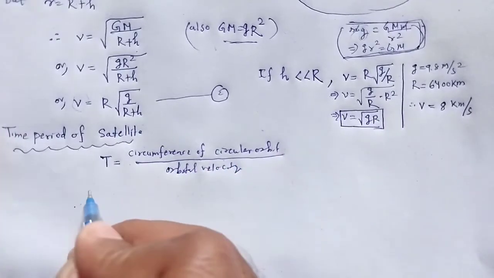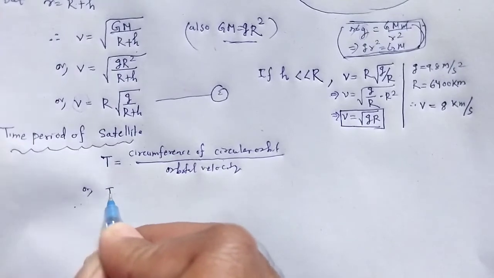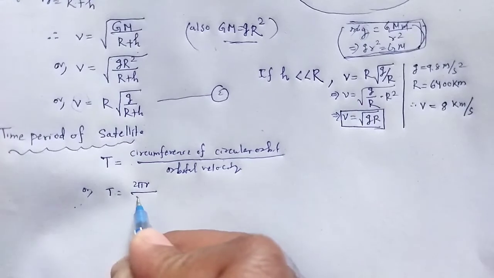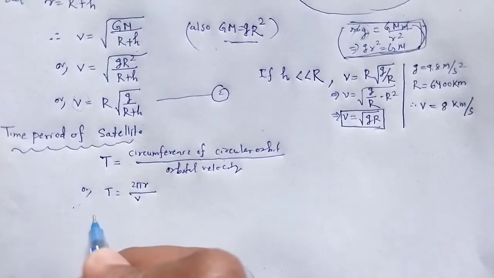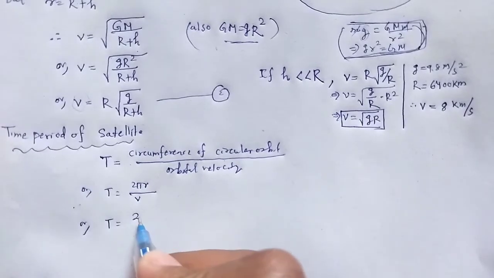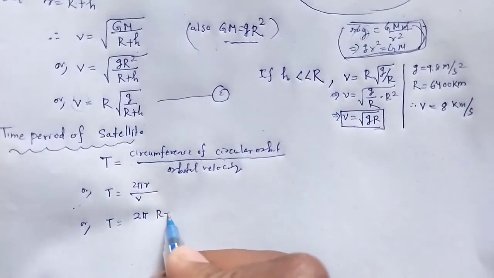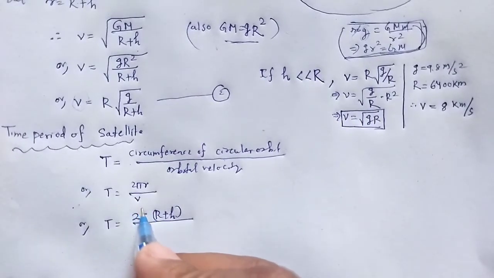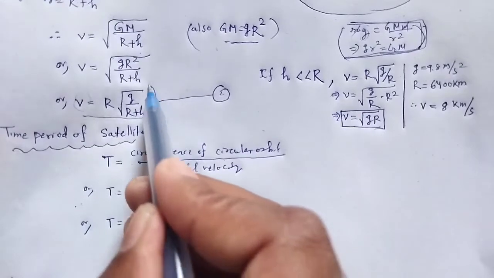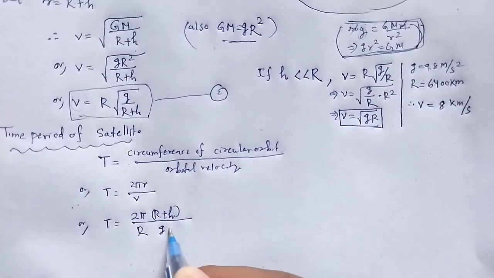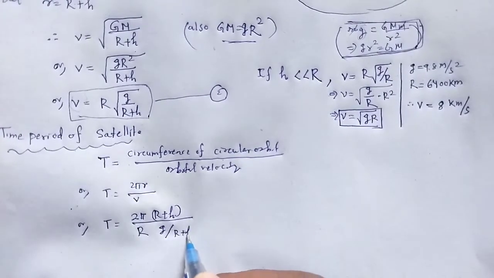Generally distance by velocity, that is the circumference divided by orbital velocity, or T is equal to circumference 2 pi r divided by orbital velocity v, or T is equal to 2 pi r, that is r plus h, divided by orbital velocity. In the previous equation we found the orbital velocity v is equal to r square root of g divided by r plus h.